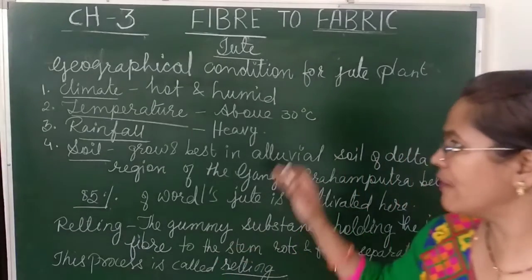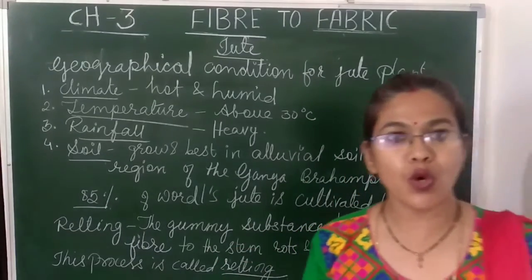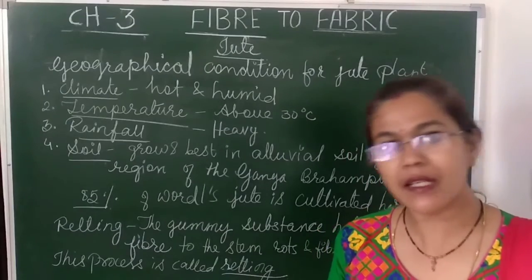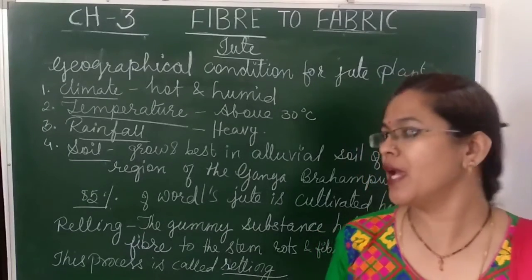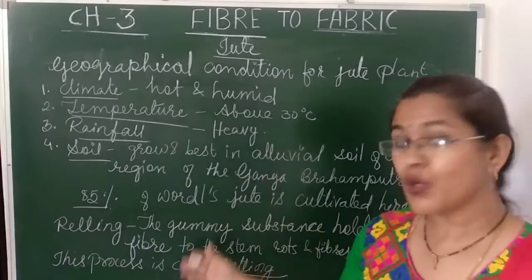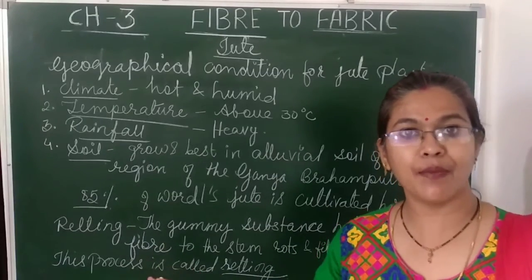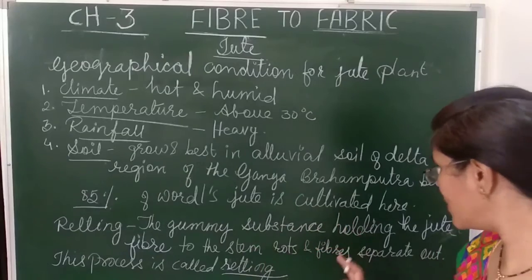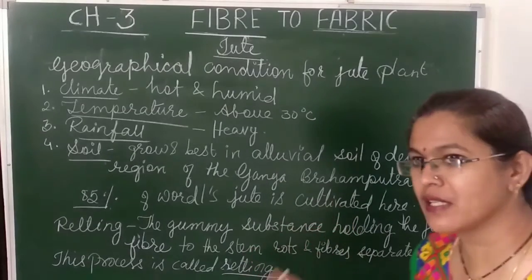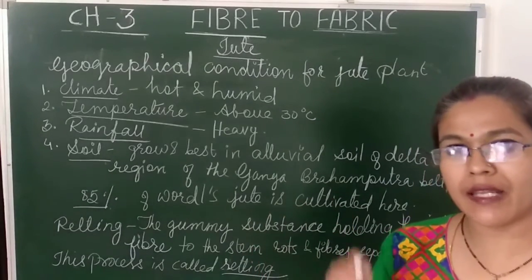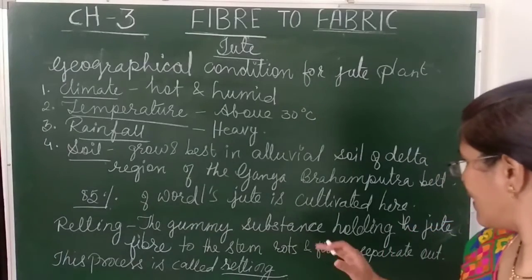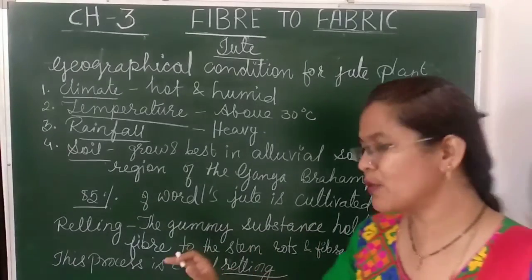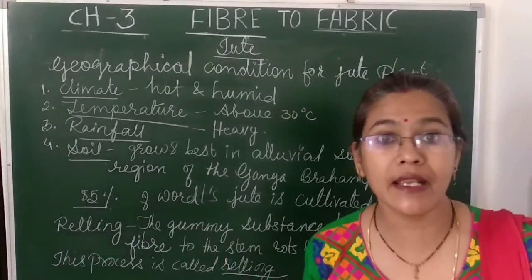So I hope you have understood what jute is, what the climatic conditions required for jute are, and what the process of retting is. Very important, that one. Again I am explaining. The gummy substance holding the jute fiber to the stem rots when we immerse it in water, and the fibers are separated out. This process is called retting.